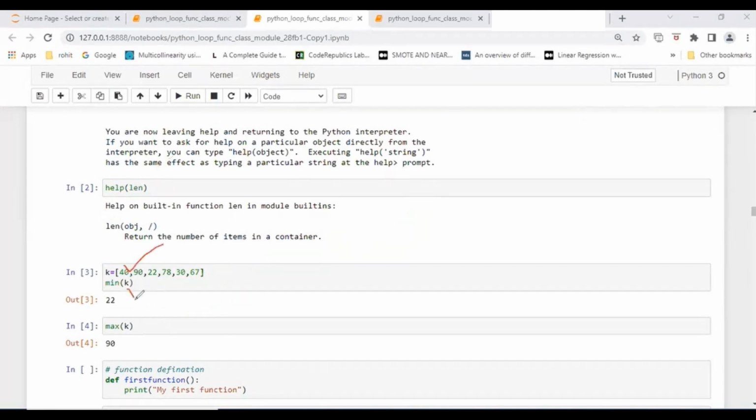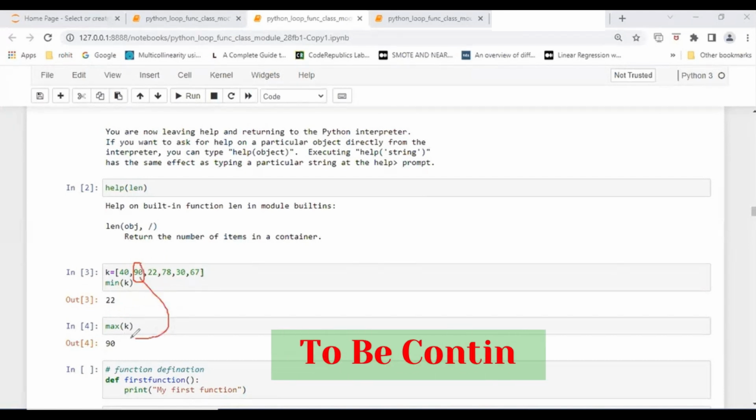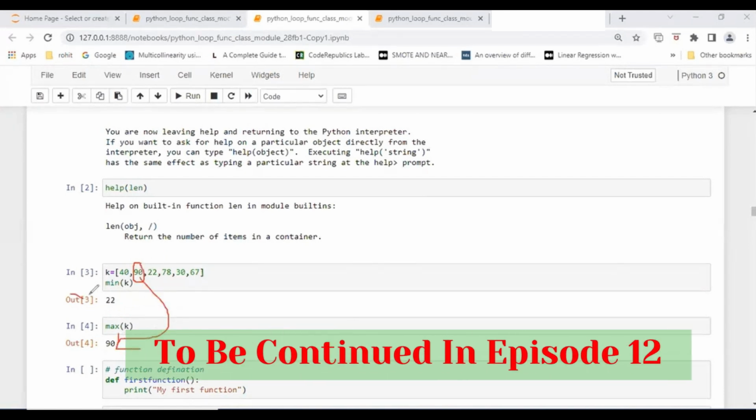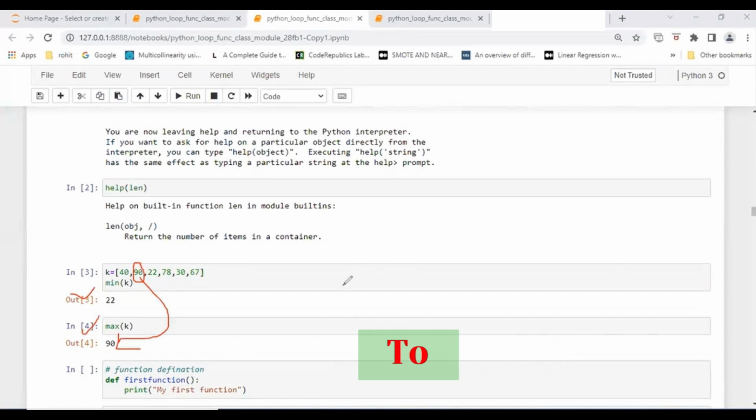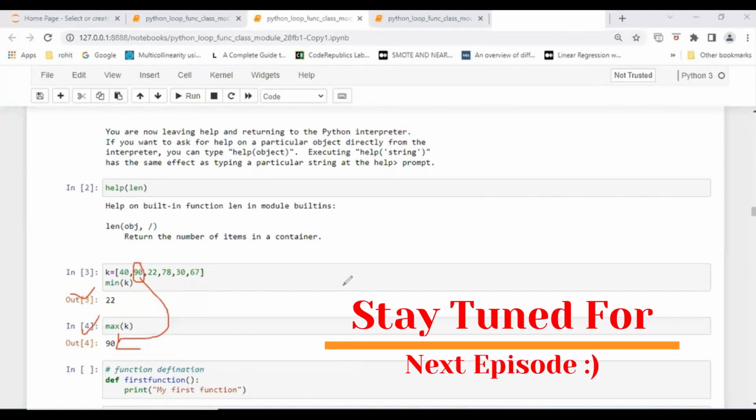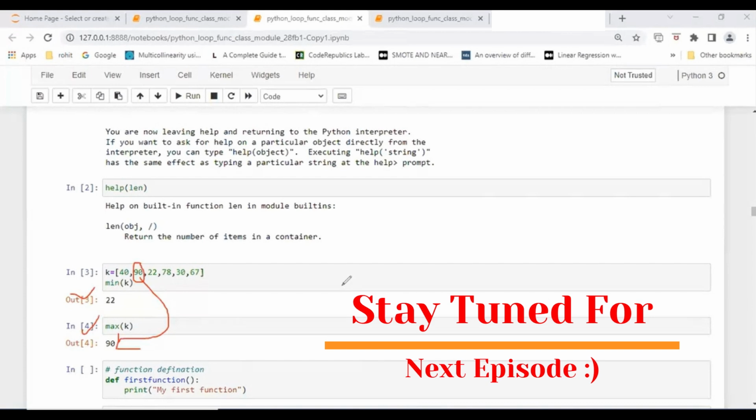I am saying minimum K. So it is giving you 22 as the minimum value inside K. Suppose I want to find out what the maximum number is. Here it is giving you that 90 is the maximum number in K. So minimum, maximum, length, input, print, all these are predefined. They are already present inside Python.